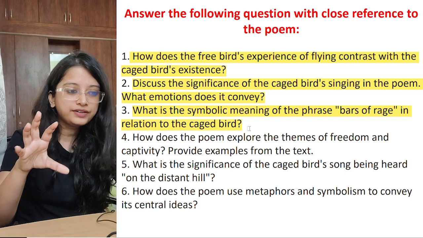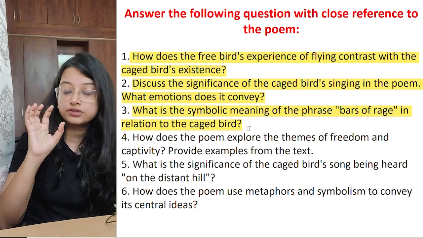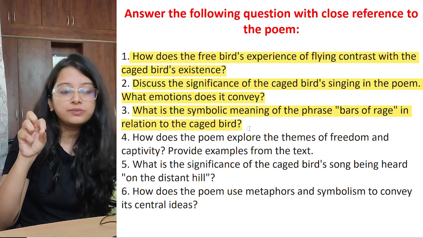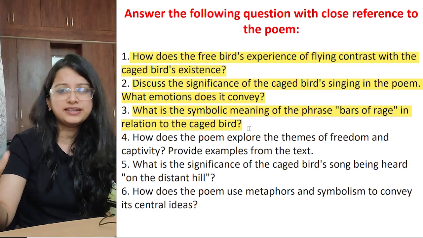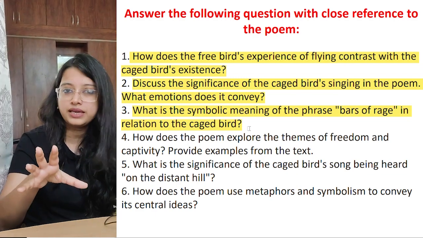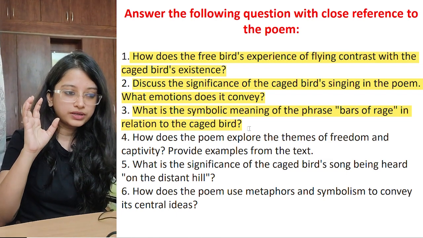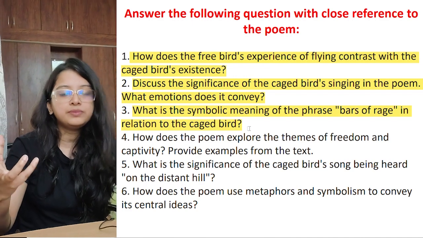So extremely angry. The bars of the cage do not just physically confine the bird, but also represent extreme restrictions, an external force that restricts it physically, mentally, psychologically, in every possible way. So the rage of the bird implies the bird's extreme desire to be free, but it cannot be free.